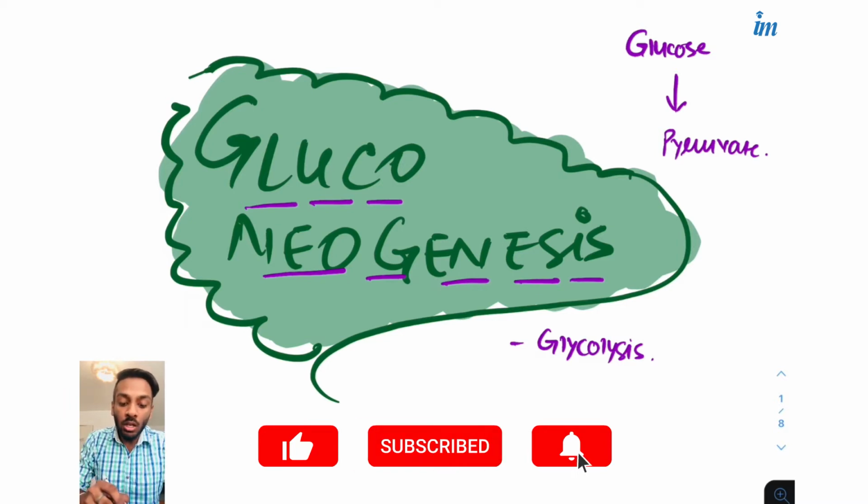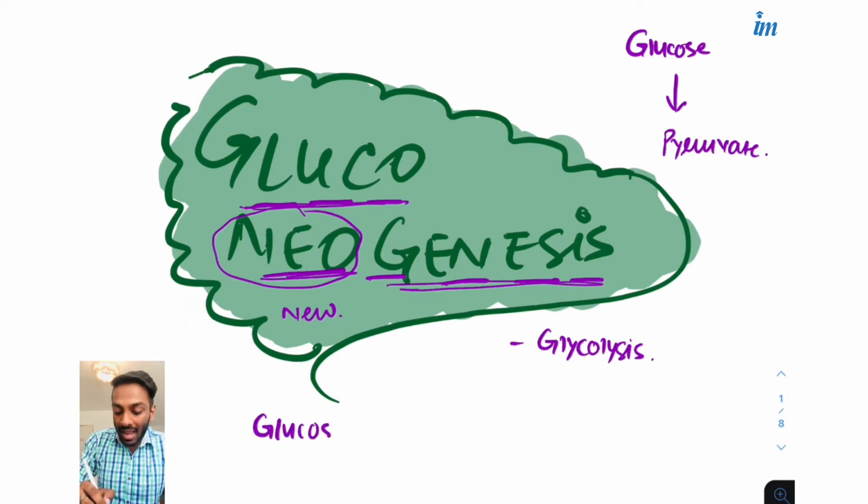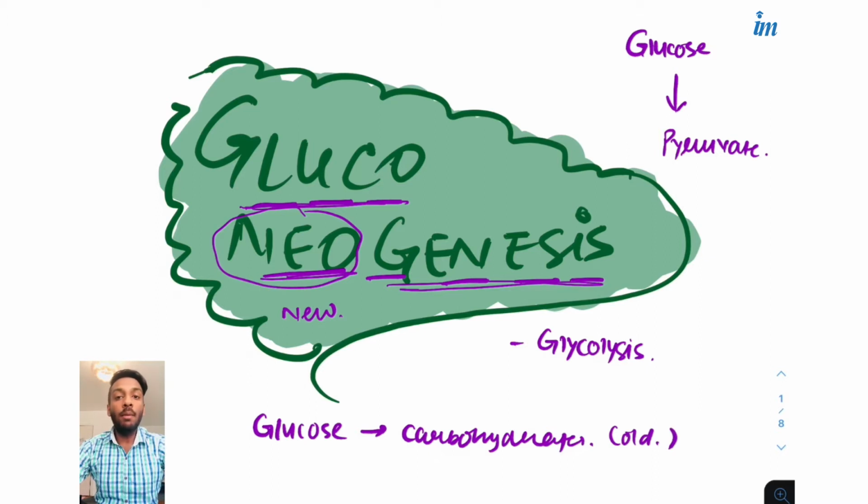Gluco means glucose, neo I will tell you, and genesis you all know is synthesis. It means the synthesis of glucose, but from neo, meaning new resources. Tell me, what is the primary source of glucose? Carbohydrates. But this is an old or traditional source. I am talking about the new sources, other than carbohydrates. And what are these sources? Proteins and fats. So the simple definition is: gluconeogenesis means the synthesis of glucose from non-carbohydrate resources.